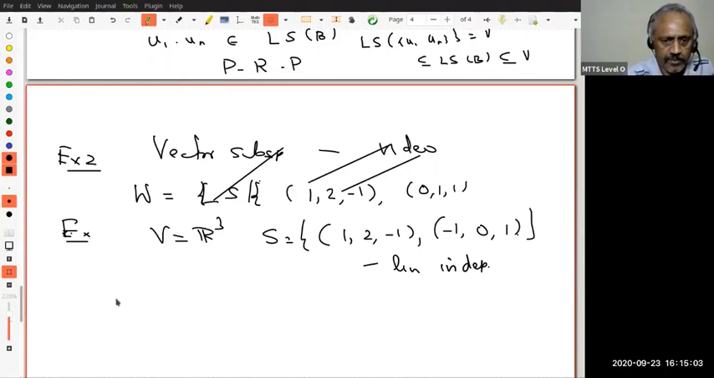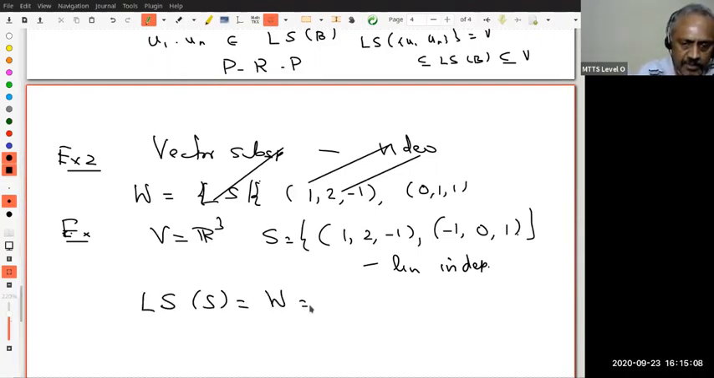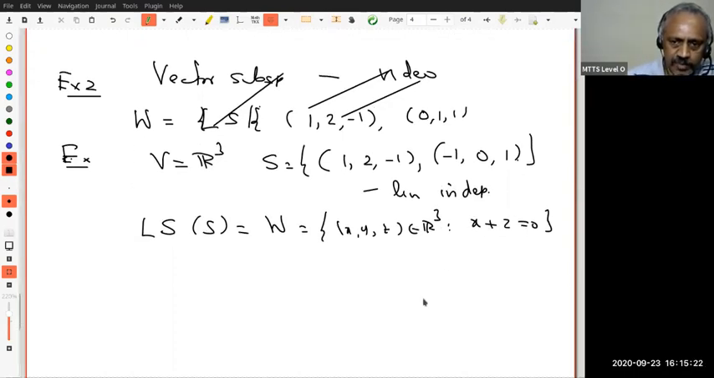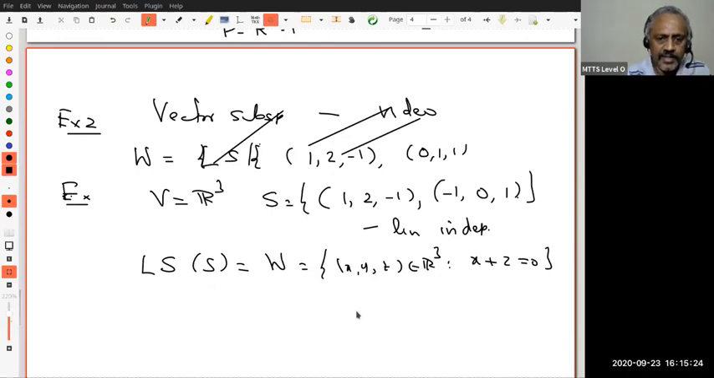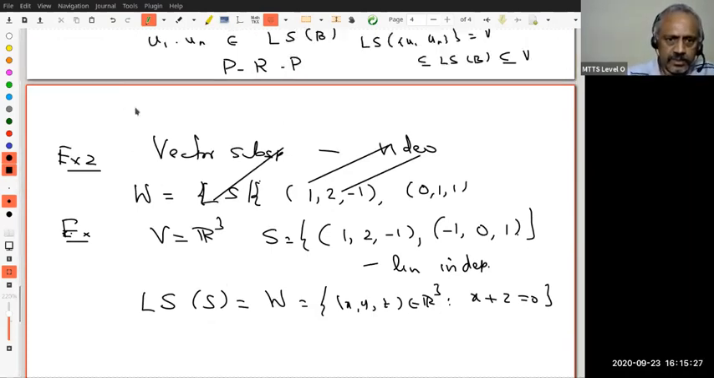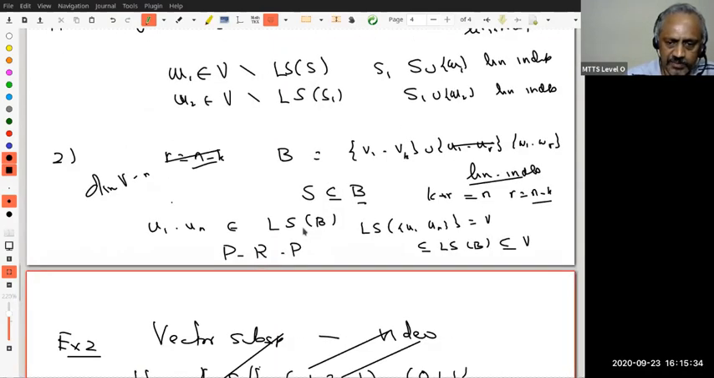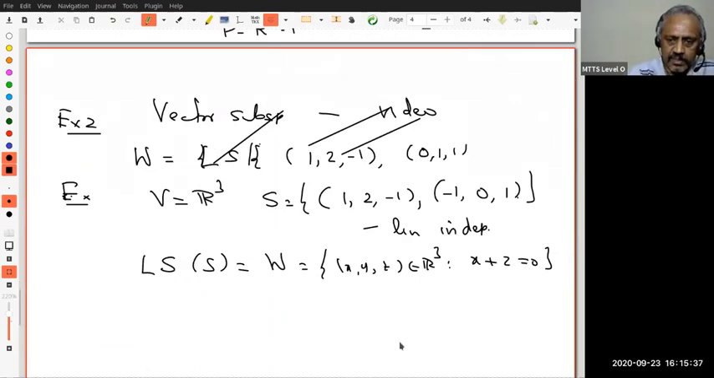Good. We found out the linear span of S is the vector subspace in R3 which satisfies the equation x plus z equals 0. That is, it is the set of solutions of the single homogeneous equation x plus z equals 0. Right? Now let's go back. What did I want? According to the algorithm which I described, I should look for a vector w which is not in the linear span of this.